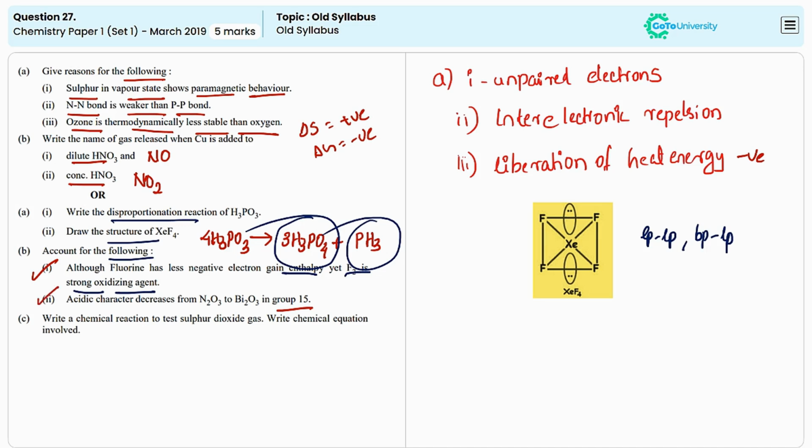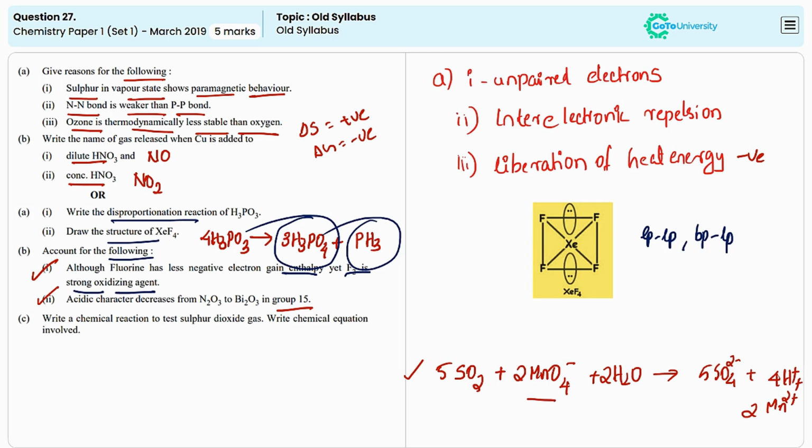In the last question, we need to write the chemical equation involved to test sulfur dioxide gas. Here, the overall reaction can be represented as per the given equation, that is 5 moles of SO2 react with 2 moles of MnO4 minus ion. They will produce Mn2 plus ion and SO4 2 minus ion.